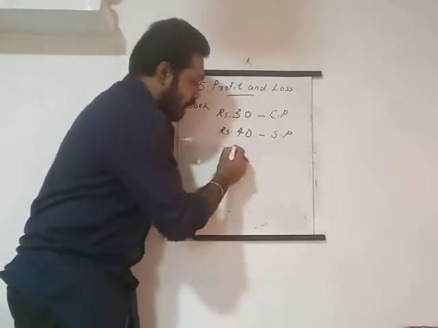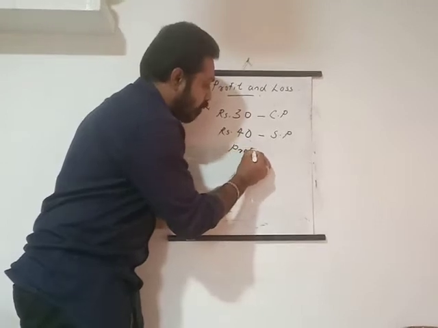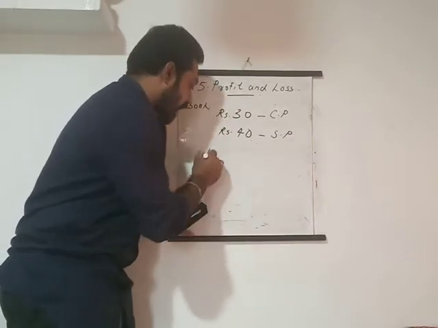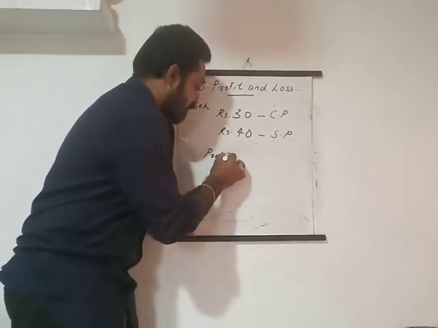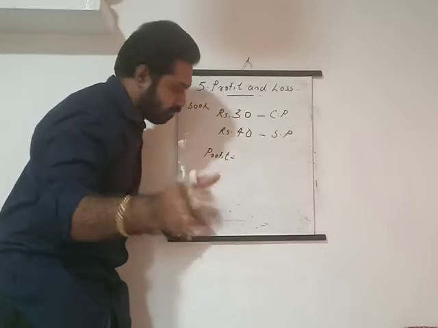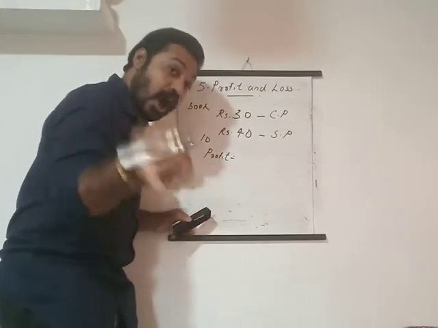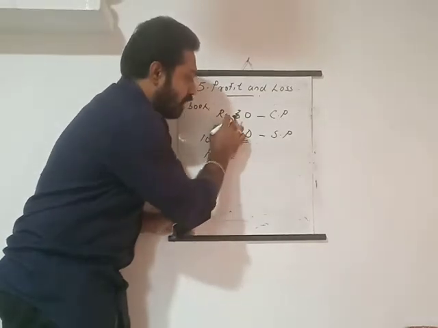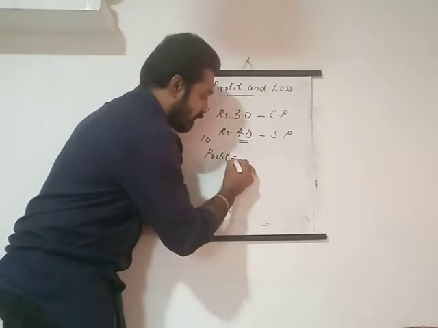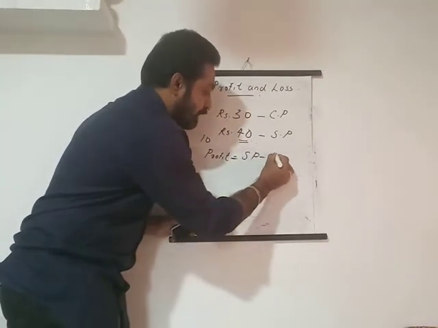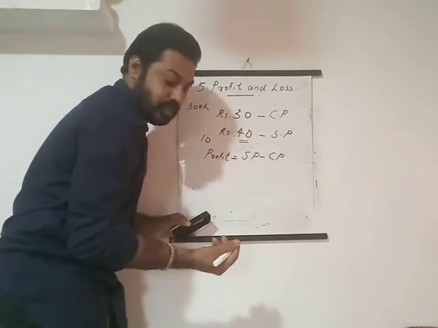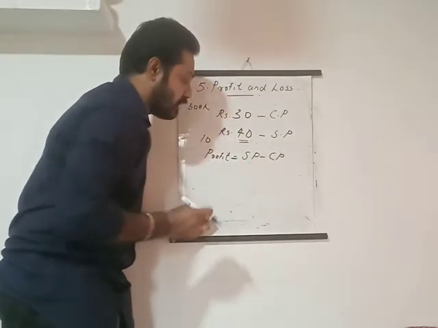So I told you that I got a profit, isn't it? How did I get this profit? Rupees 10. I got the profit by subtracting 40 minus 30. When you subtract 30 from 40, you will get 10. That means I subtracted cost price from sale price: the price that I sold minus the price that I bought.